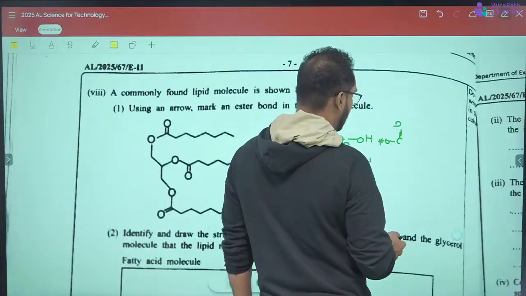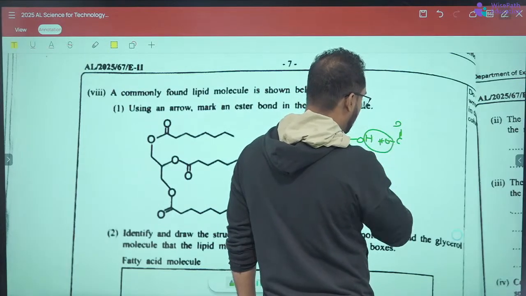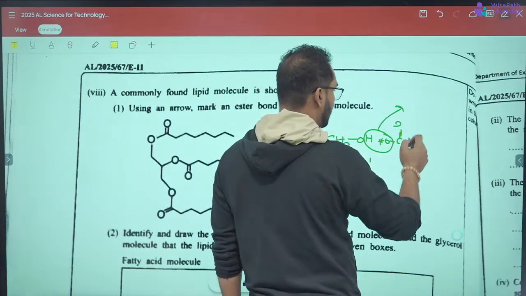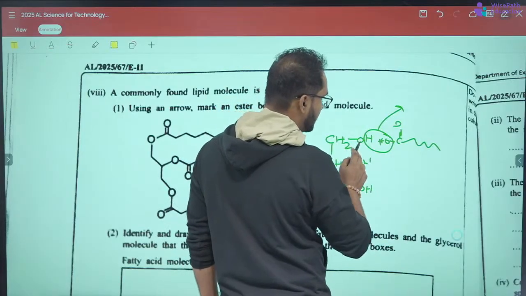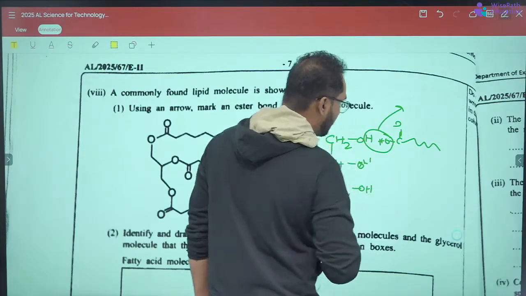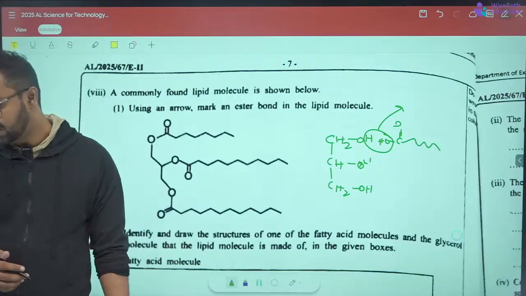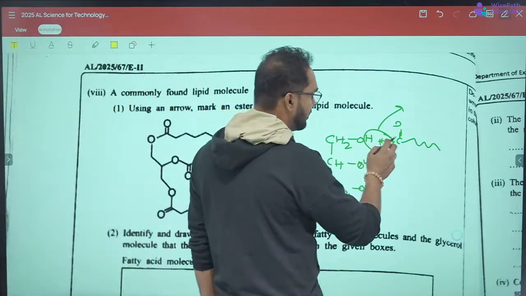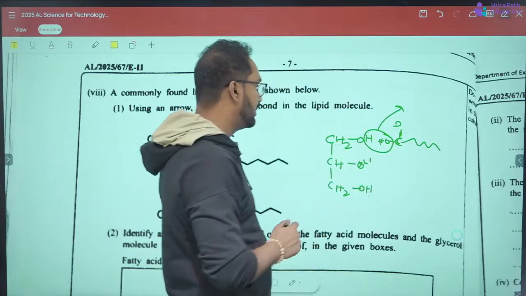When the reaction occurs, the OH of the carboxylic acid reacts with the hydrogen of the glycerol and removes a water molecule. So the bond occurs between the carbon of the carboxylic acid and the oxygen of glycerol.